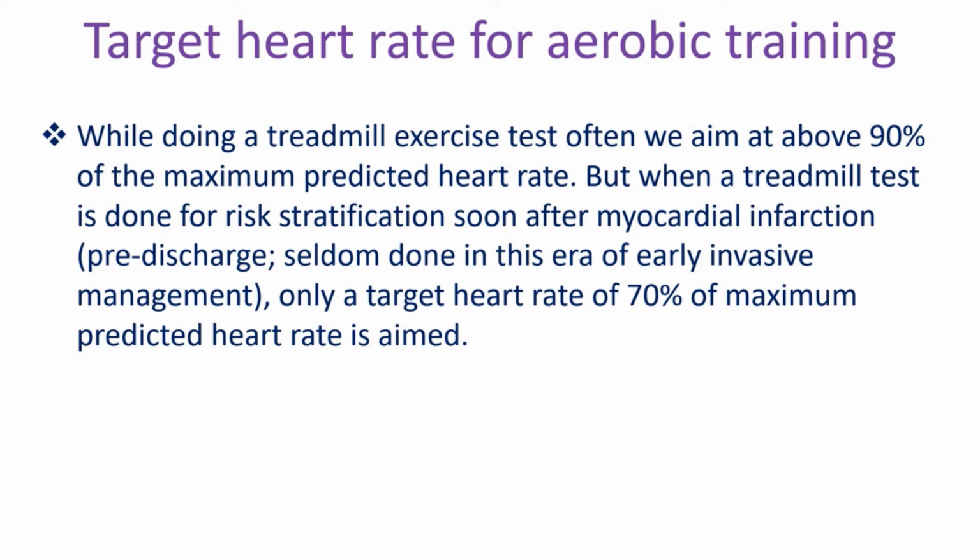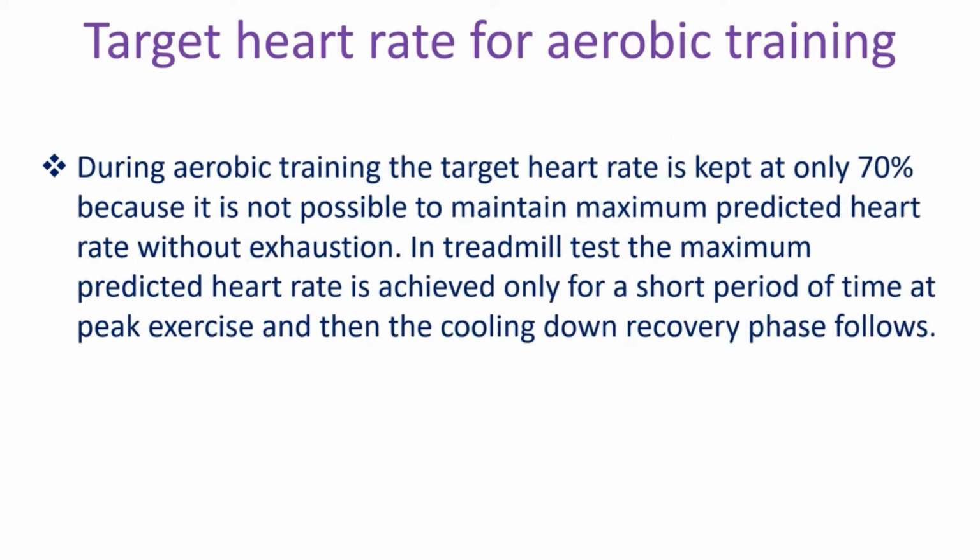But when a treadmill test is done for risk stratification soon after myocardial infarction, pre-discharge, seldom done in this era of early invasive management, only a target heart rate of 70% of maximum predicted heart rate is aimed. During aerobic training, the target heart rate is kept at only 70% because it is not possible to maintain maximum predicted heart rate without exhaustion. In treadmill test, the maximum predicted heart rate is achieved only for a short period of time at peak exercise, and then the cooling down recovery phase follows.